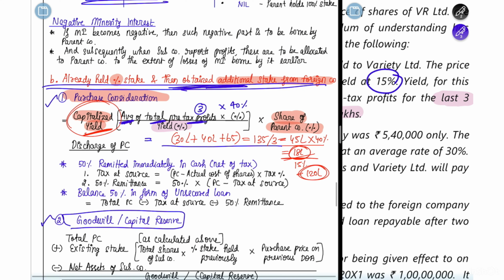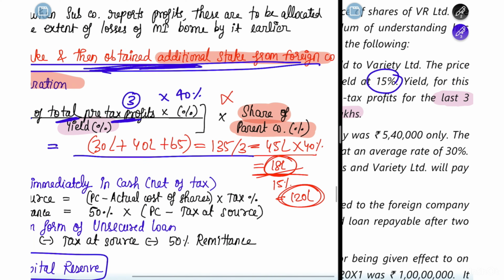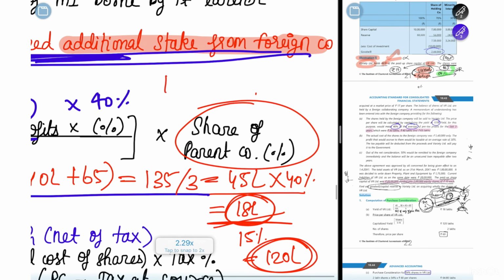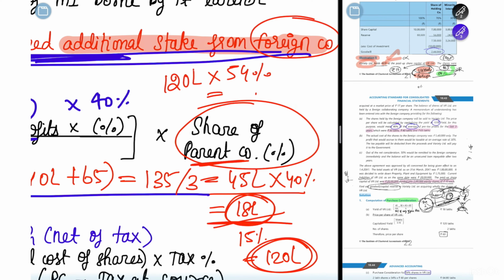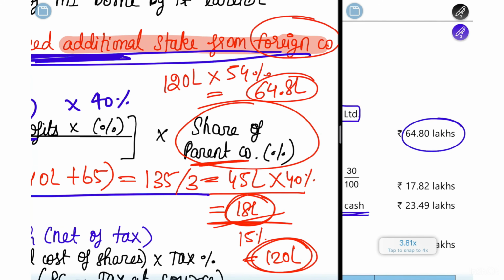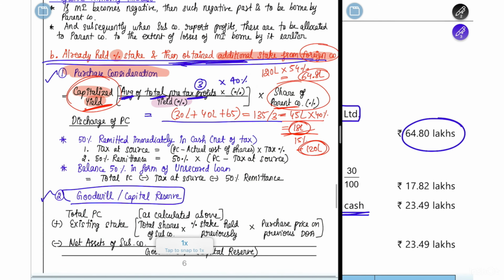Once you have found out this 120 lakh as your capitalized yield, you have to multiply it with the share of the parent company. The share of the parent company, which is a holding company, is how much? It is 54%. The foreign company is the parent company here. So the share is 120 lakh into 54%, which is 64.8 lakh rupees. If you see here, they have also found out the PC to be 64.8 lakh rupees. So your first step is done.